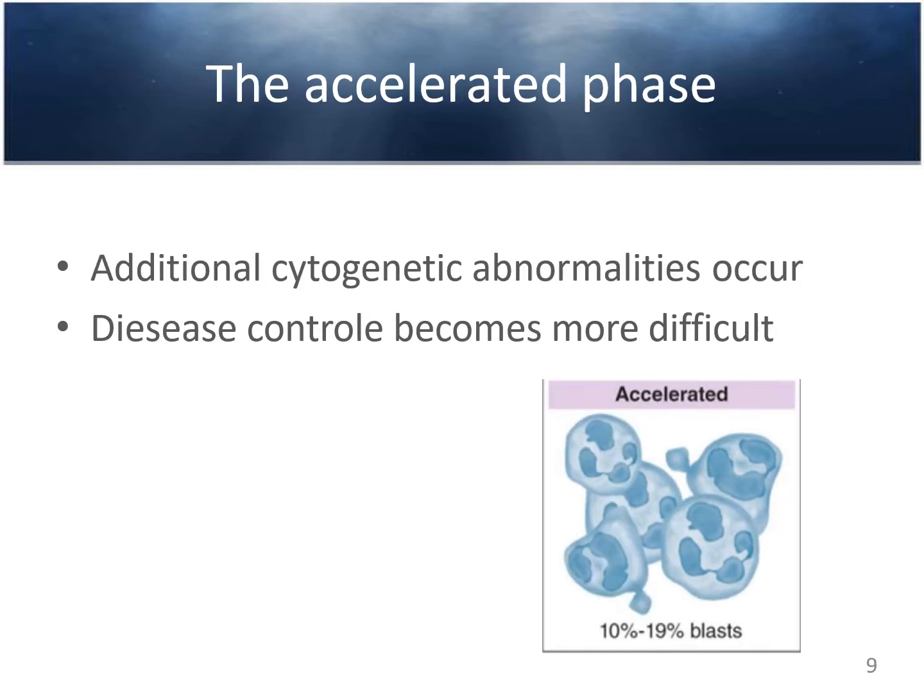In the accelerated phase, additional cytogenetic abnormalities occur. Ultimately, disease control becomes more difficult in the accelerated phase. As we have already discussed, dear students, in the accelerated phase the blast cells are 10 to 19% in the patients.